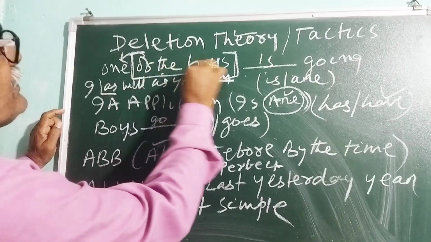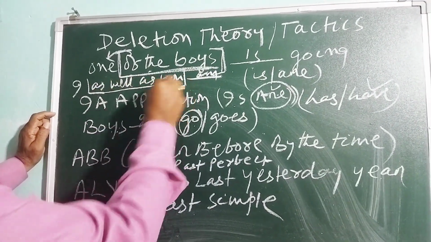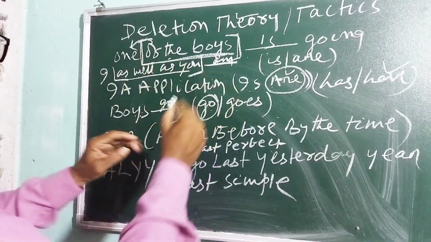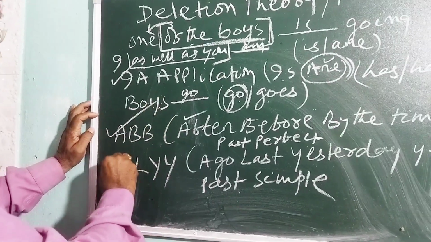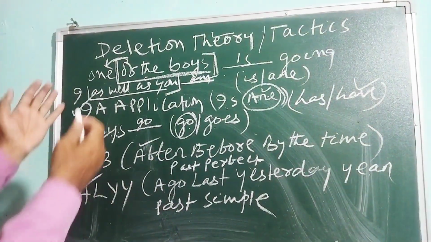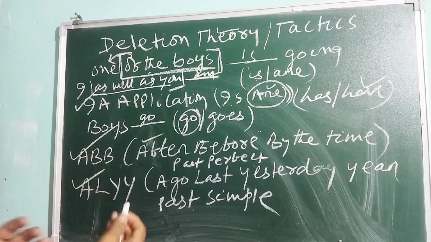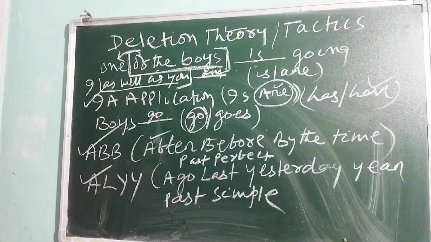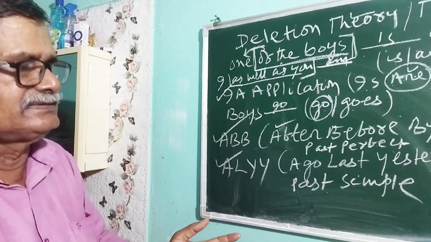So first you remember that deletion theory or tactics. This "of" phrase, you delete; this "as well as" phrase, you delete; "with" phrase, you delete. The teacher with her students is going. Then remember the "I" application, then comes A, B, B, then A, L, Y, O, E. You write them and practice and remember all the terms, all the theories, all the tactics. It will be much easier and more convenient for you to remember all these things. Because I have already told you, if you do not know the do's and don'ts of grammar, you cannot do anything else.